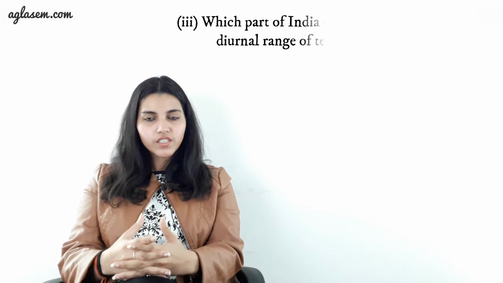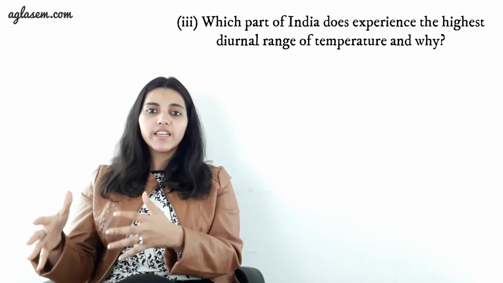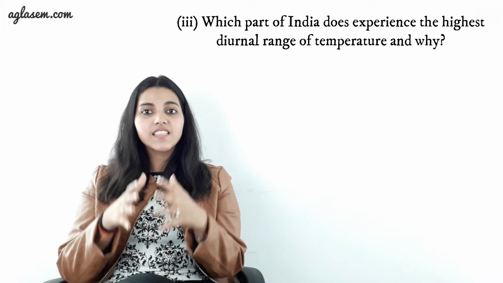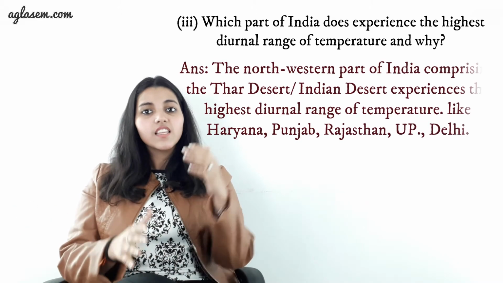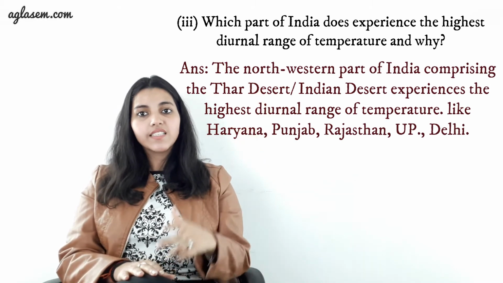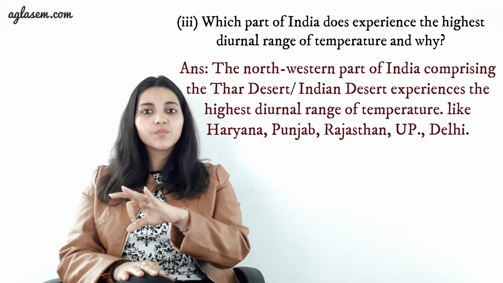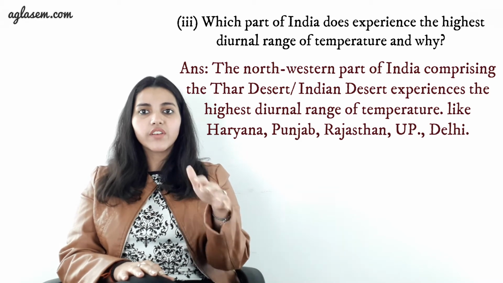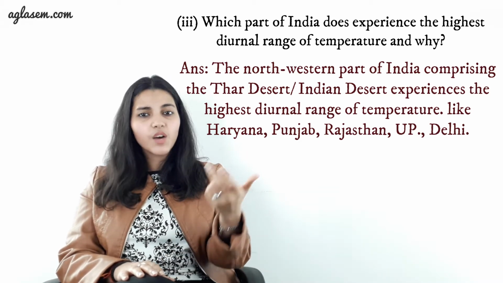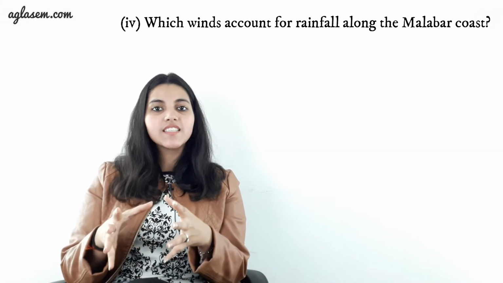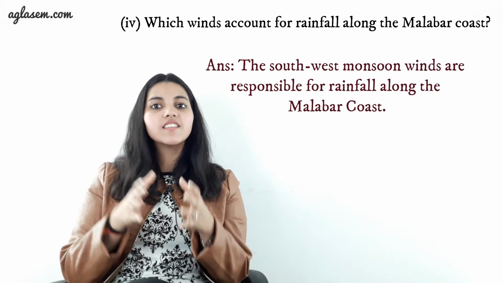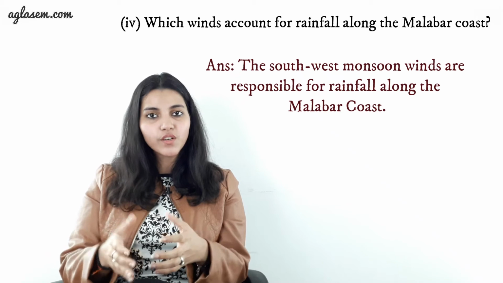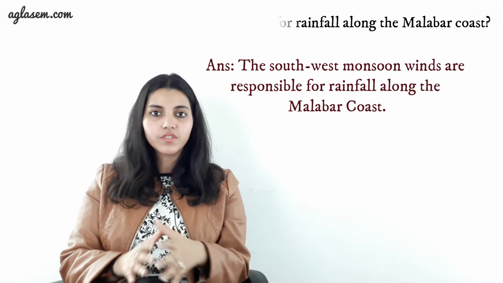Coming to the third question, it says, which part of India experiences the highest diurnal range of temperature and why? Answer to this is the northwestern part of India comprising the Thar desert or the Indian desert experiences the highest diurnal range of temperature like Haryana, Punjab, Rajasthan, UP and Delhi. Fourth statement. Which winds account for rainfall along the Malabar coast? Answer to this is the southwestern monsoon winds are responsible for the rainfall along the Malabar coast.